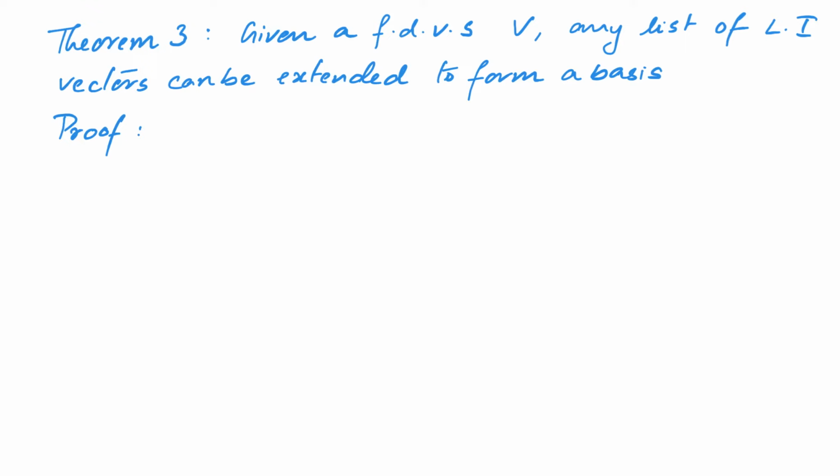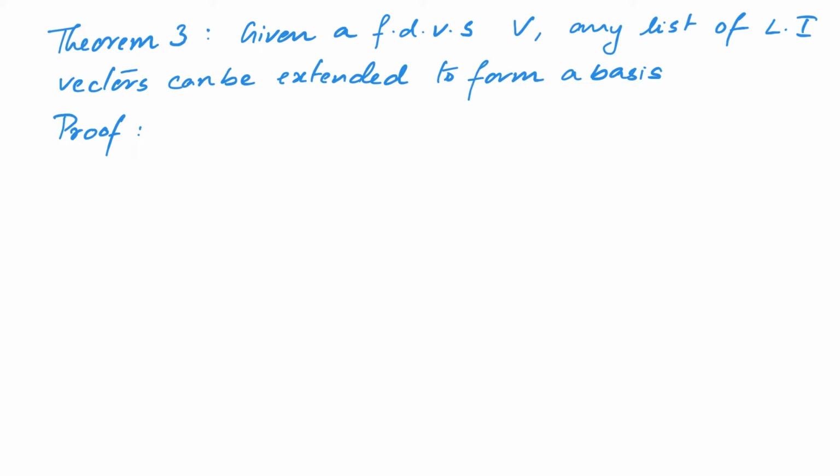We saw that we can construct a basis from a list of vectors that span a vector space by throwing away some of the vectors if needed. We will now show that given a finite dimensional vector space V, any list of linearly independent vectors can be extended to form a basis.